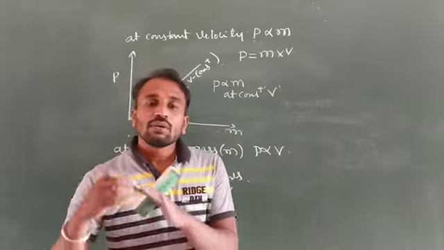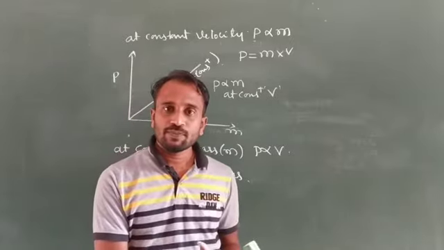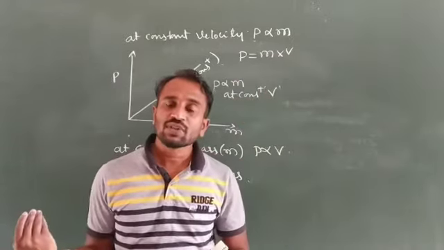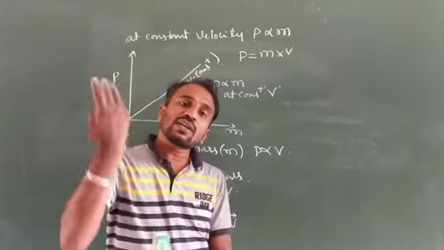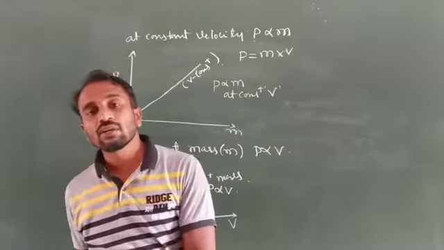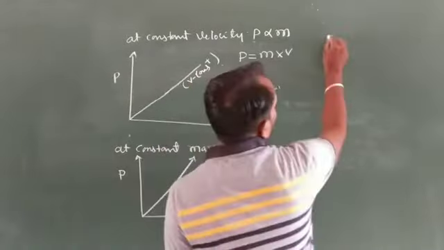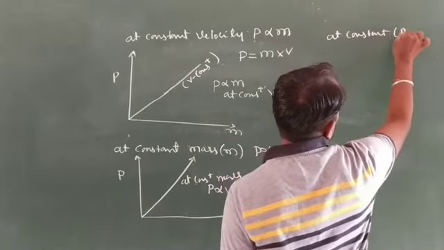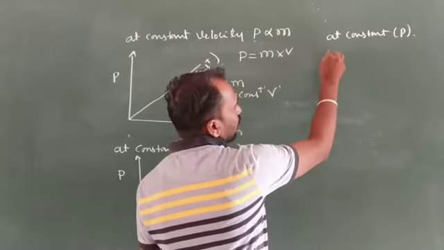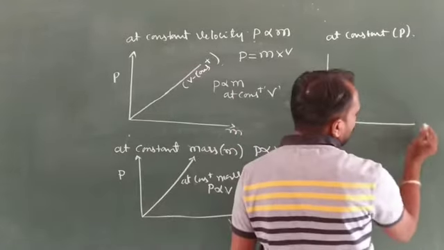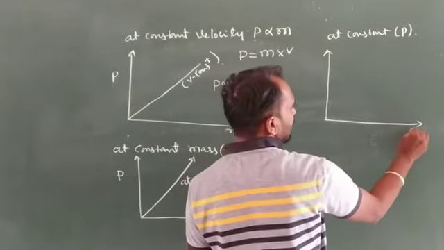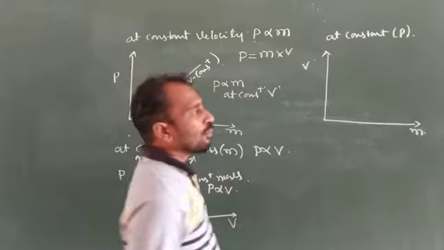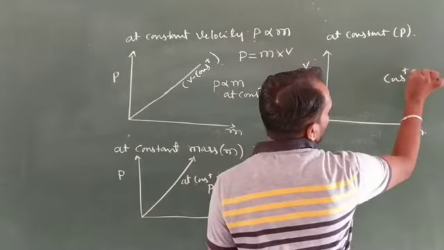What about velocity and the mass value? Suppose velocity increases, so mass decreases, then we get a constant momentum. Suppose mass value increases, velocity decreases, then we get a constant momentum. So for this reason, at constant momentum P, along the x-axis we consider mass, and along the y-axis we consider velocity. But here we consider a constant momentum.